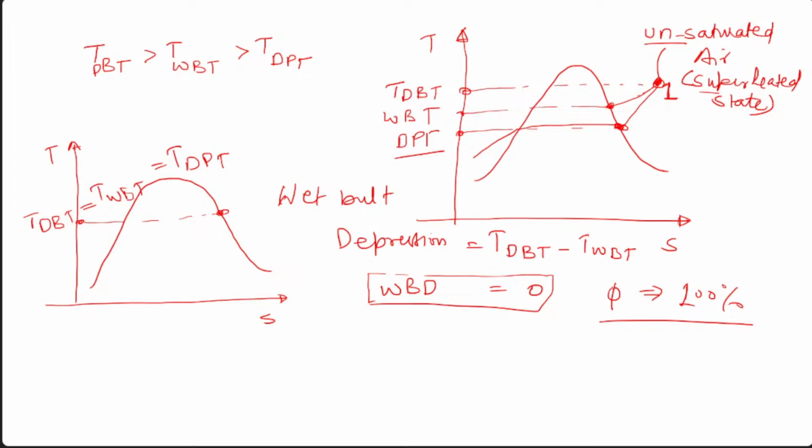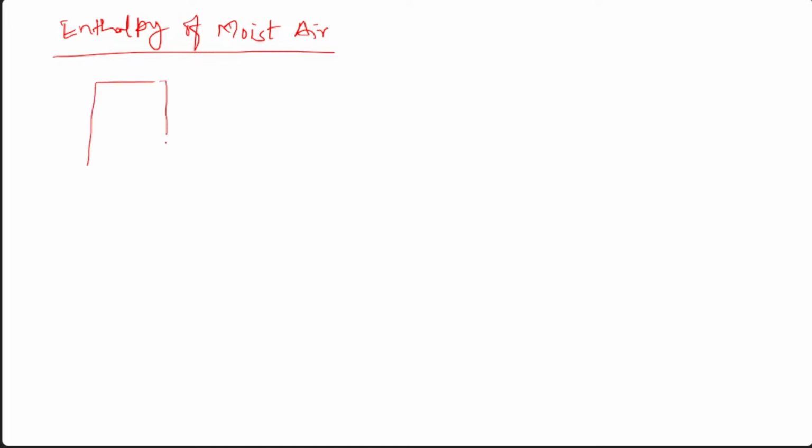Okay. So next we have a very important part: enthalpy of moist air. I think we already know this part. Suppose there is a chamber. We have a provision in it that we can make a filter of air. So let's say this is your V1 part and this is your V2 part.